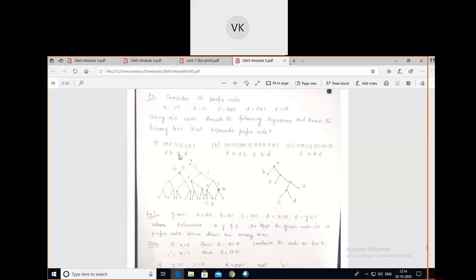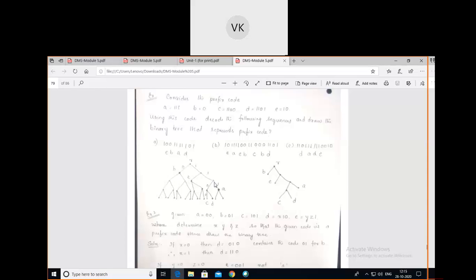Then next in the sequence I have A. What is the sequence of A here? Triple ones are there. Then trace the path of these triple ones, starting with the root node. First one is there. Where should I move? Move to the right node. Again one means the right node.